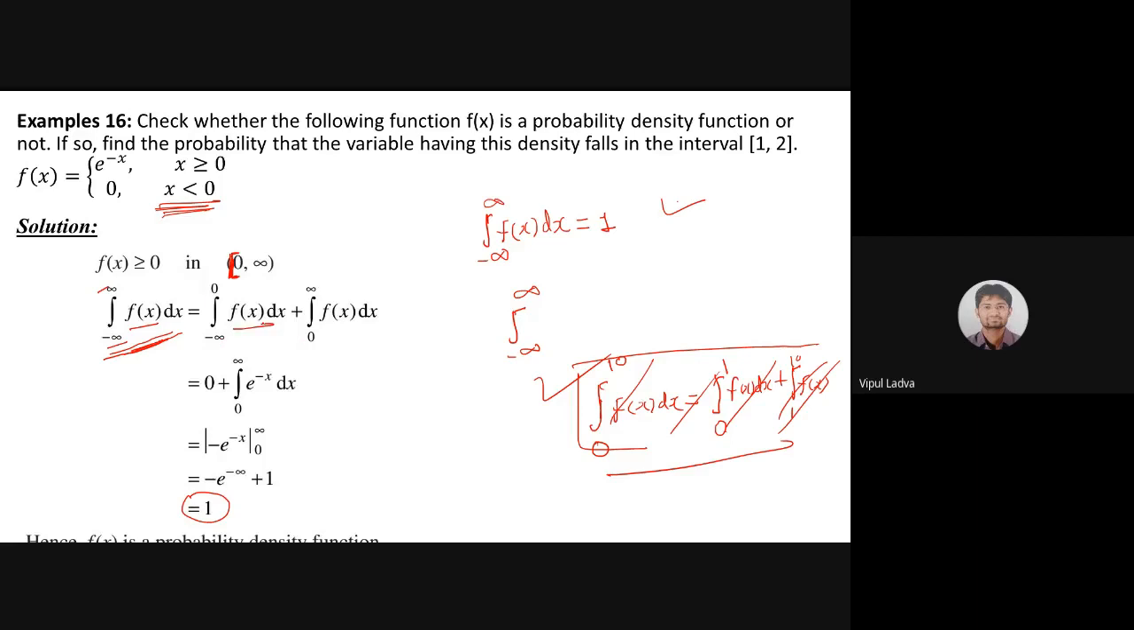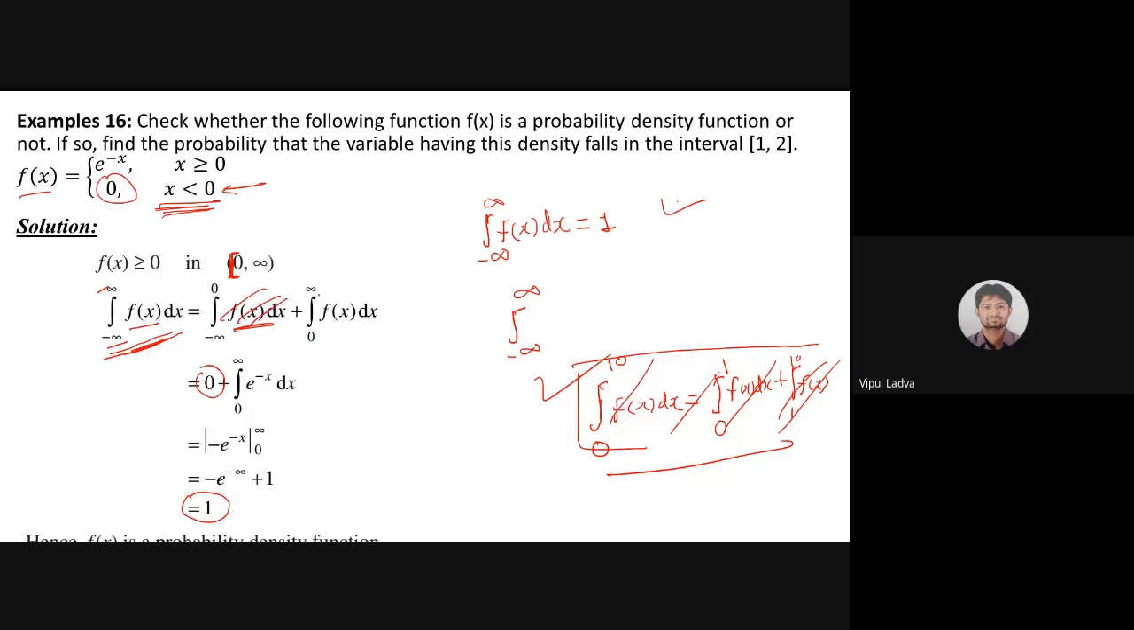Now, in this range, minus infinite to 0, my function is having output 0. So I am supposed to replace 0 over there, as integration of 0 will lead to 0. So this part will be no more.